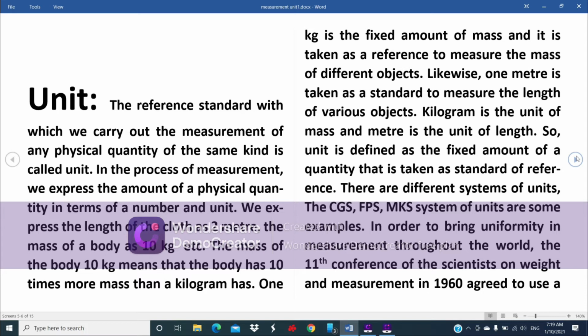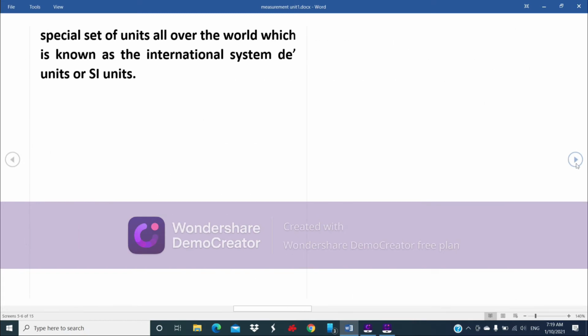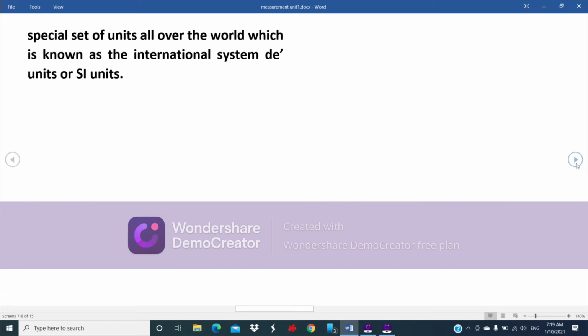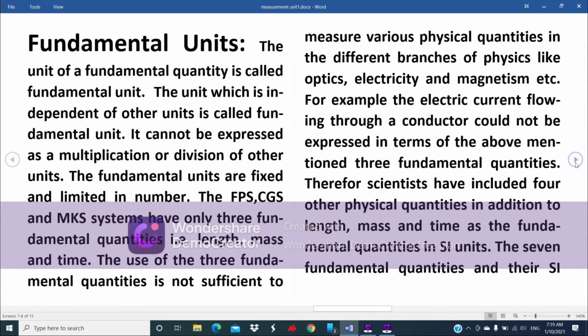M.K.S, in which length is measured in meter and mass in kilogram and time in second. In order to bring uniformity in measurement throughout the world, the 11th Conference of the Scientists on Weight and Measurement in 1960 agreed to use a special set of units all over the world, which is known as the International System of Units, or SI units.